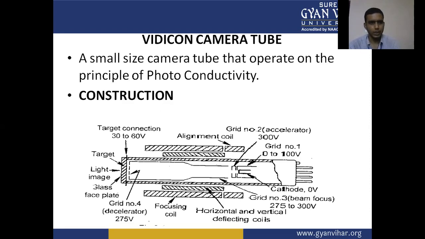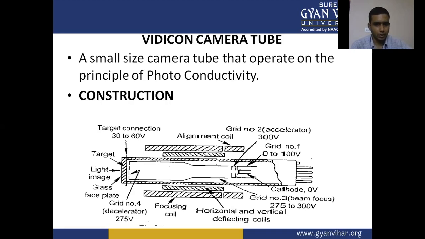The Vidicon is a small-size camera tube that operates on the principle of photoconductivity. When light falls on the photoconductive material, it conducts and an electrical voltage is developed.